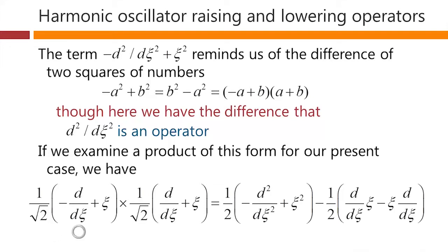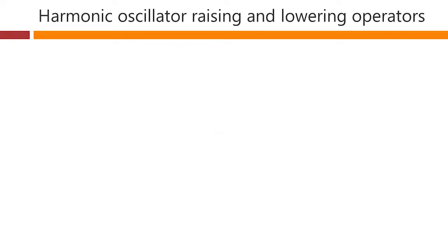So this term here would be analogous to minus a plus b, this term would be analogous to a plus b, and this term here would be analogous to minus a squared plus b squared, but because we're working with operators, we also get this additional term that we cannot quite throw away.